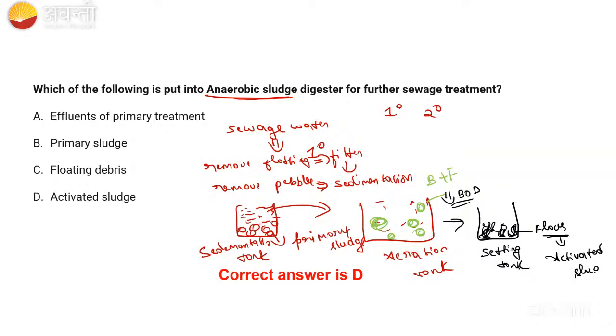The water above is the effluent, which we will send to the river, the water bodies. And the activated sludge we will use as an inoculum, and also send to the anaerobic sludge digester. Do you understand now?